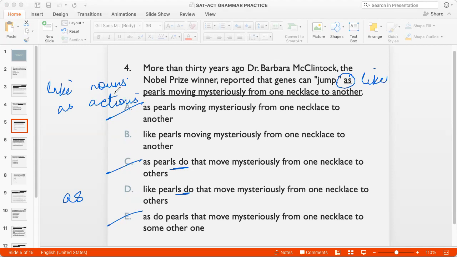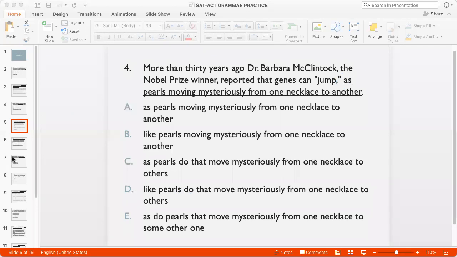He walks as I do. But he walks like me, right? So here, when I don't say as I do and I say like me, I'm comparing him with me. So he walks like me. So like is used for nouns and as is for actions. So here the right answer would be like pearls moving mysteriously from one necklace to another. The do will not go with like. So my answer is B.